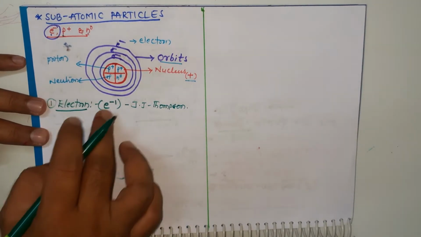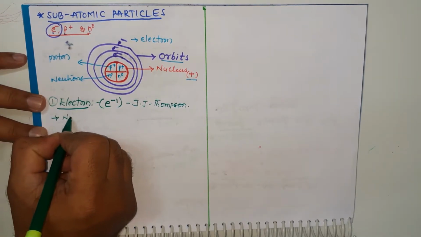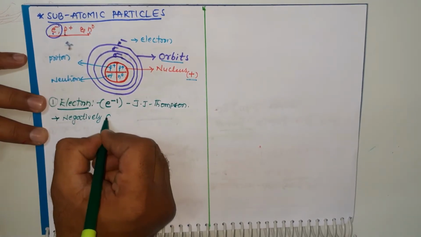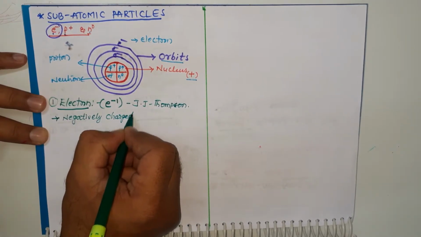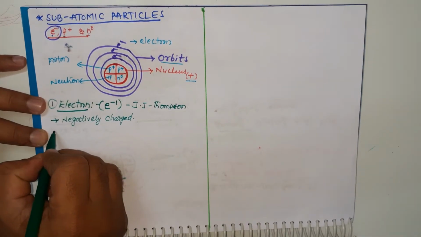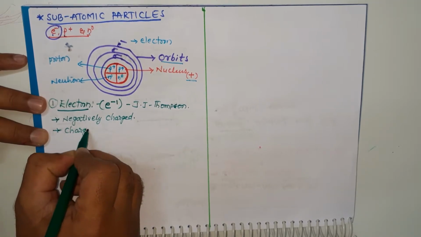Okay students, what is the charge of the electron? It is a negatively charged particle. And what is the charge? Charge is minus 1.